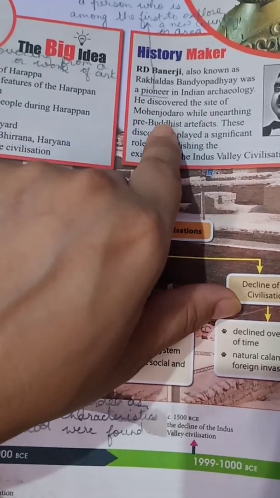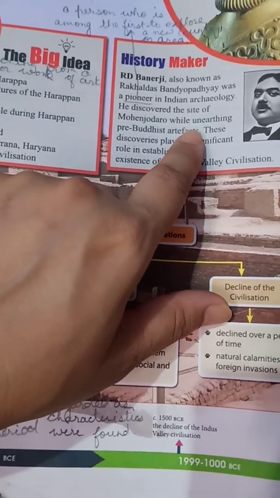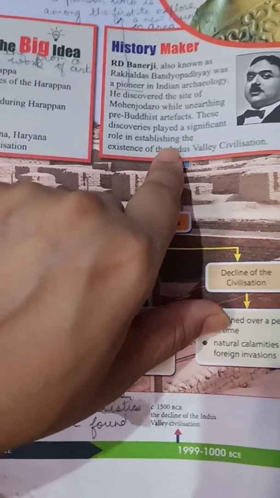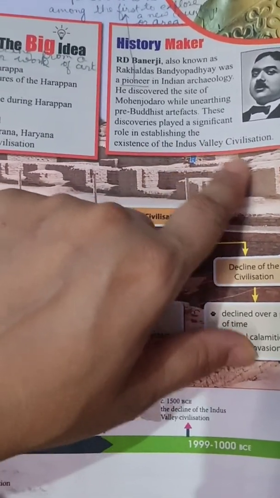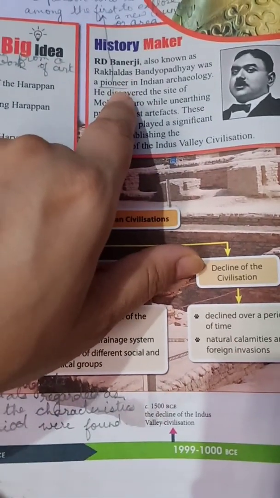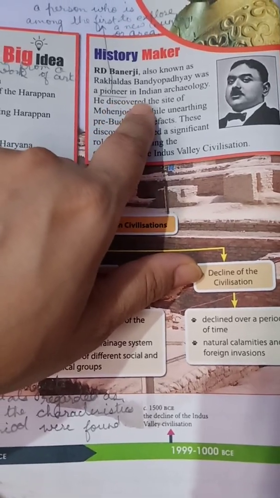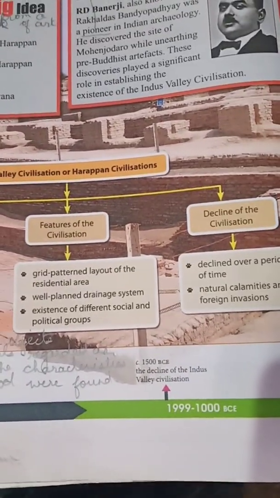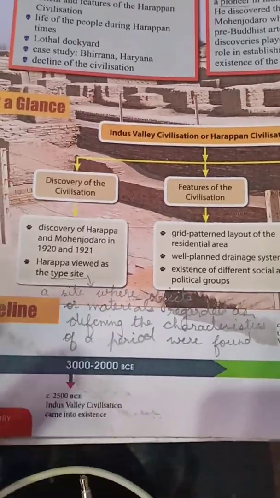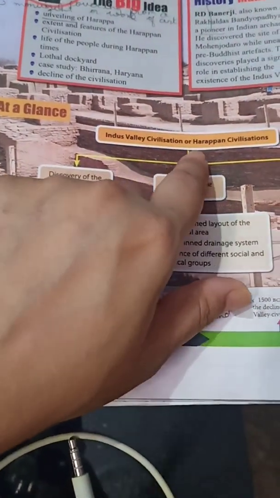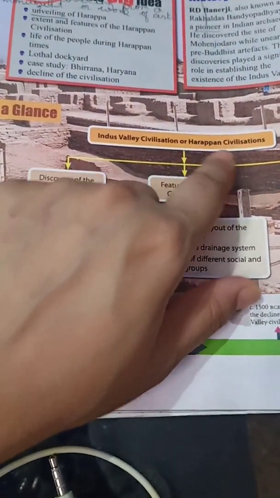He discovered the site of Mohenjo-daro while unearthing pre-Buddhist artifacts. These discoveries played a significant role in establishing the existence of the Indus Valley civilization. So he was the main person and he is known as the pioneer in Indian archaeology. And now downside you can see Mohenjo-daro. Picture is given at the background, and then at a glance we can see the flow chart of the chapter. Indus Valley civilization or Harappan civilization.